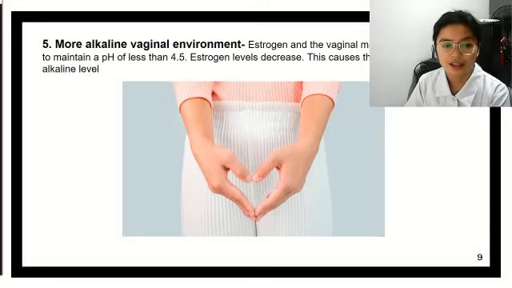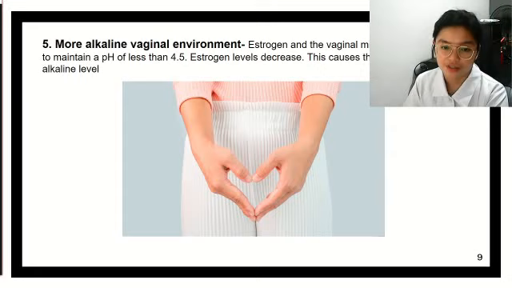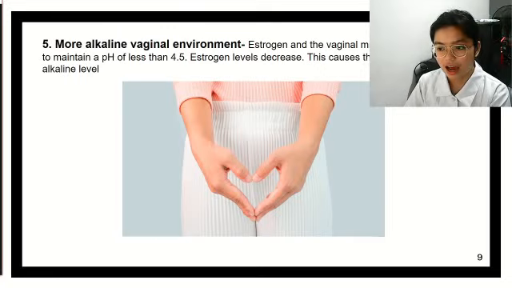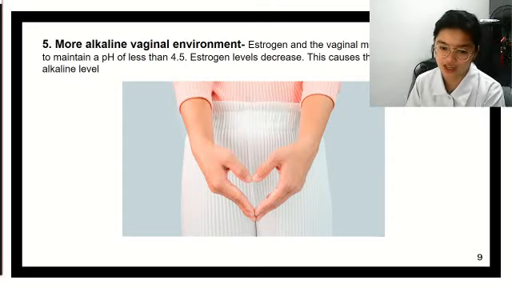Another thing is that there is a more alkaline vaginal environment. The estrogen and the vaginal microbiome work together to maintain a pH level of less than 4.5, which is healthy for the vagina. Now, as estrogen levels decrease, this causes the pH level to rise to a more alkaline level. This is connected to the atrophy of the epithelium cells, since the epithelium cells are the ones that regulate the acidity via proton secretion, and with its degeneration comes the more alkaline environment of the vagina.